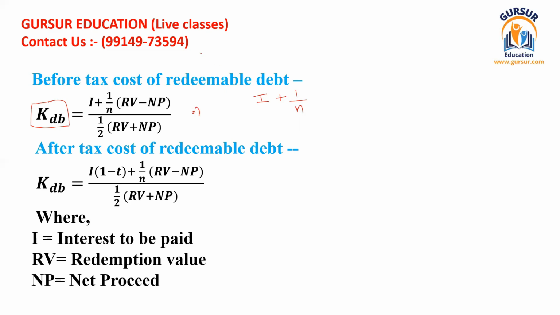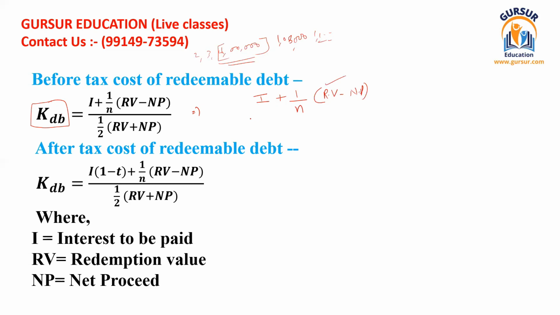Like for example, these can be issued for 2 years, 3 years, 4 years, or anything. N should be there. Then these should be multiplied by RV. RV stands for redemption value, at how much price you are going to redeem. Suppose at the time of issue of debentures, you had raised 1 lakh rupees. That 1 lakh rupees will be your net proceed, but the value at which you are going to redeem those debentures, maybe that is 1 lakh 5,000, maybe that is 1 lakh 10,000, maybe anything. That should be your redemption value.